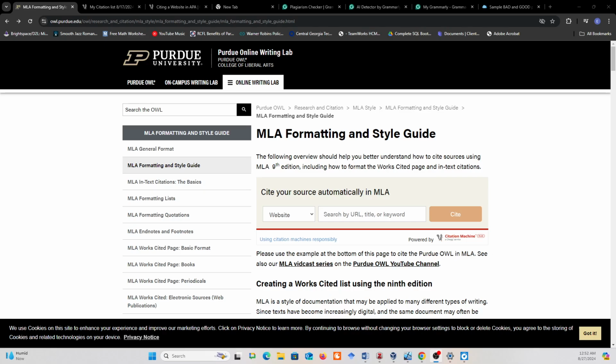Now, typically my papers at the doctoral level are APA format, but in undergrad, a lot of times it's MLA. So I am going to cover some MLA stuff. I'm going to show you some tools that can help improve your writing. And also, I am going to show you something that's kind of controversial, and that is going to be using ChatGPT as a tool. I'm going to say it again, as a tool.